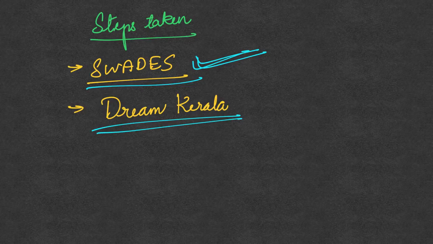Then Dream Kerala is another project which is undertaken by the government of Kerala. Kerala has been one of the largest beneficiaries of the remittances that it received from various other countries, particularly the Gulf countries. So now several of these migrants are returning back to Kerala. So Dream Kerala is another project where again it is a plan to utilize the various skills of these migrants who are returning for the development of the state. So this is a project by the Kerala government. So these are the important steps that have been taken.